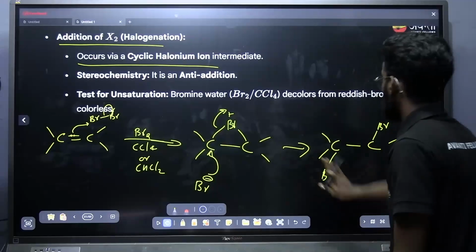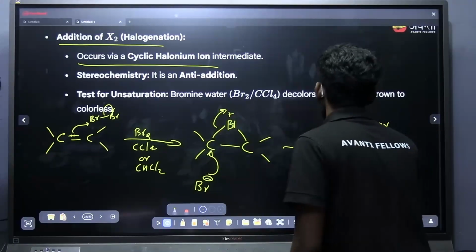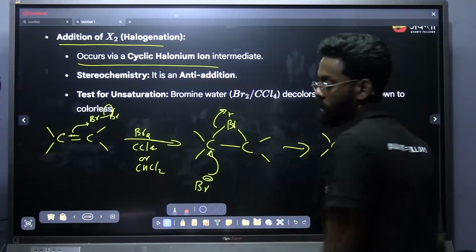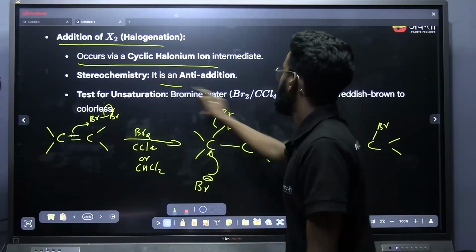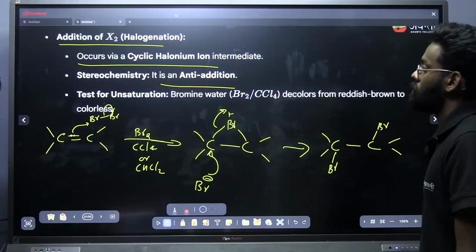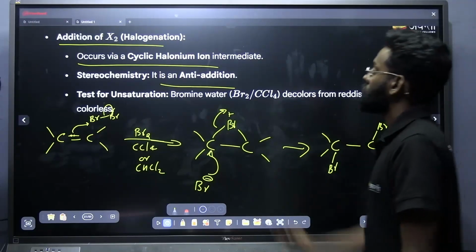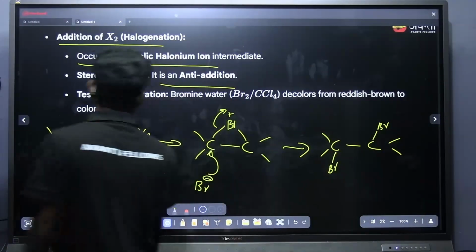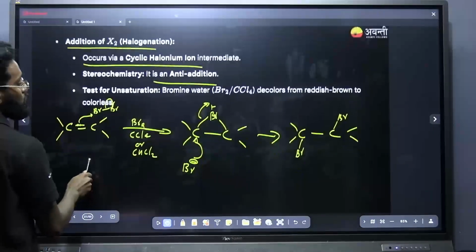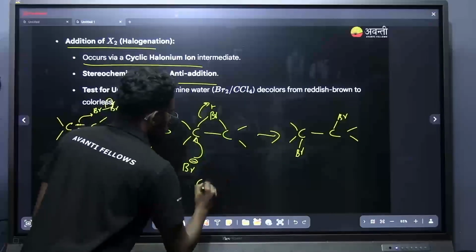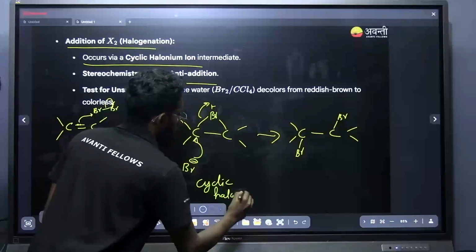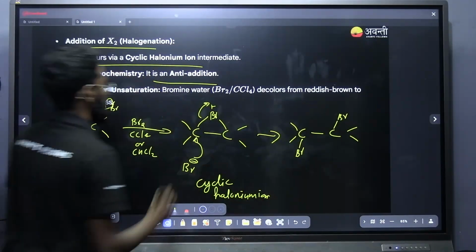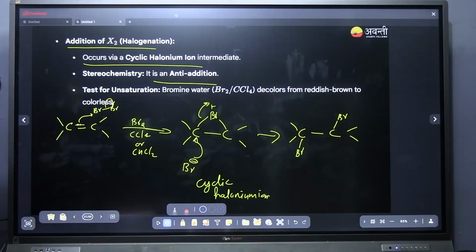Now here you can see the bromine is added in the anti position. So that is what you have noted down. It is an anti-addition. In the case of addition of halogen, it occurs by a cyclic halonium ion. This is the cyclic halonium ion, and we will be getting an anti-product.